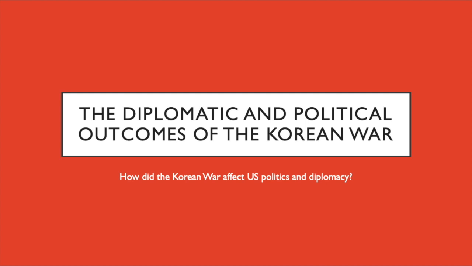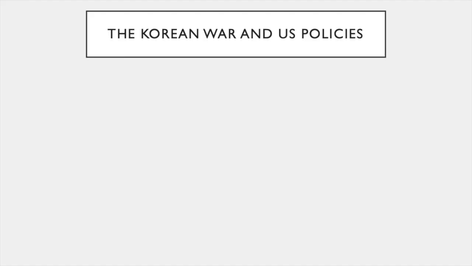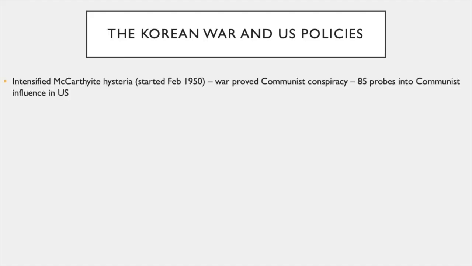The diplomatic and political outcomes of the Korean War. How did the Korean War affect U.S. politics and diplomacy? The Korean War and U.S. policies. It intensified McCarthyite hysteria, which started in 1950. The war proved to them the communist conspiracy. 85 probes into communist influence in the U.S. were done. The Korean War damaged Truman's presidency.